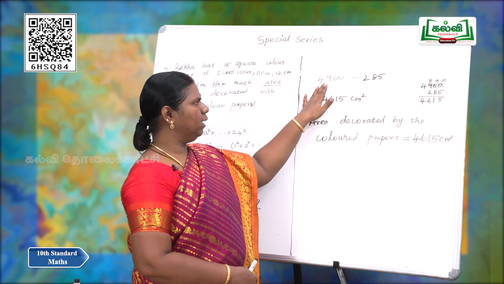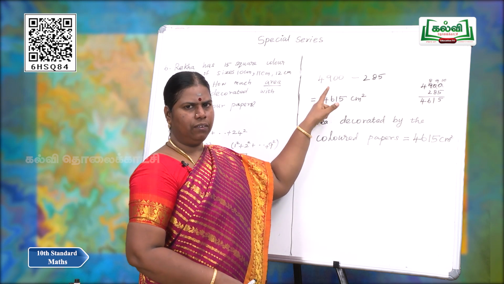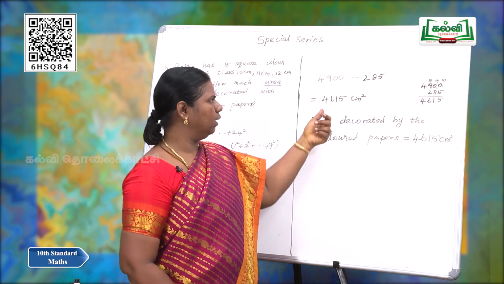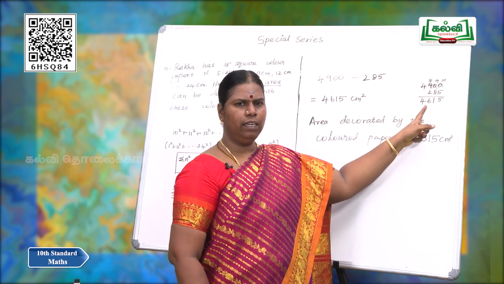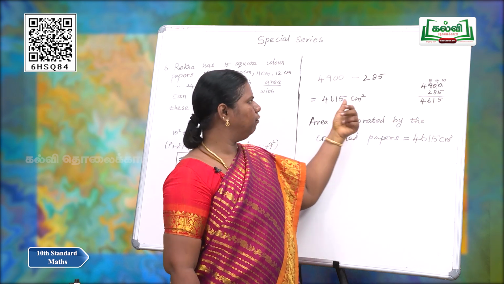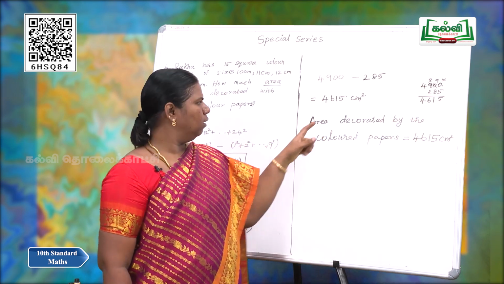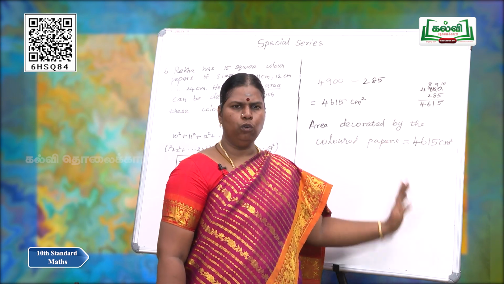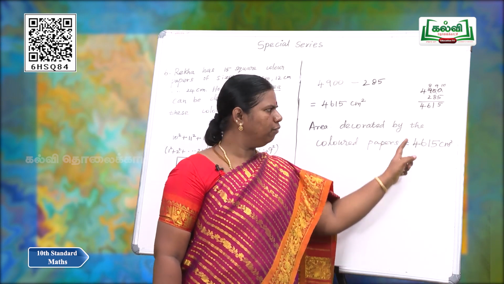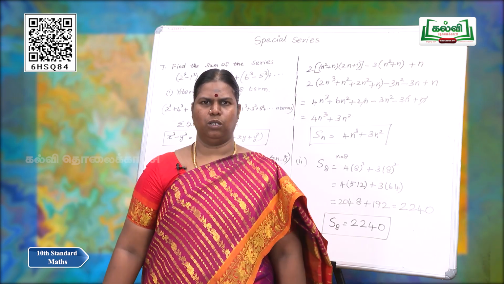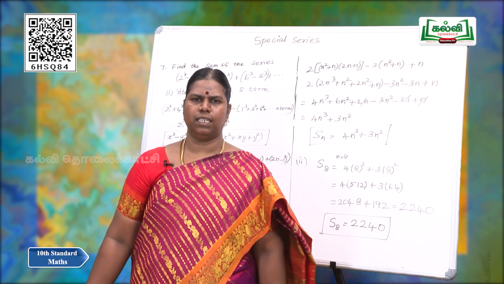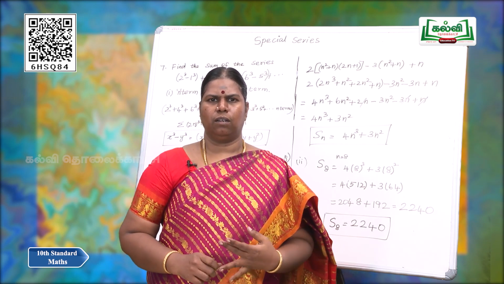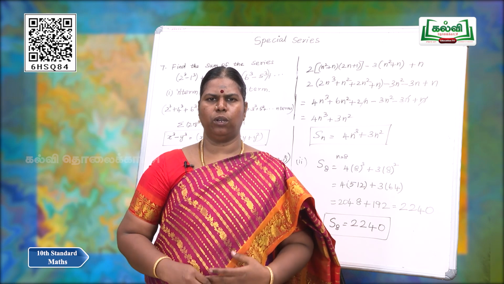On multiplying we get 4,900 minus 285. On subtracting we get 4,615 centimeter square. The area decorated by the coloured papers is equal to 4,615 centimeter square.